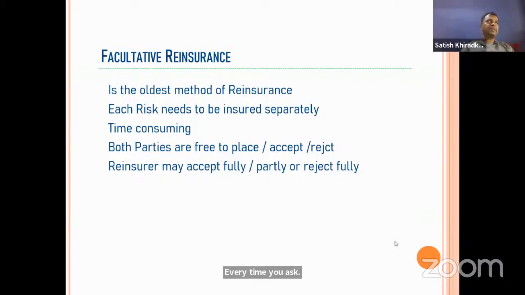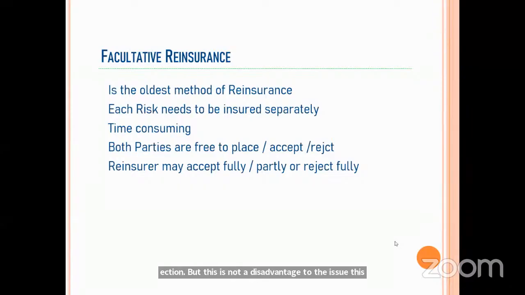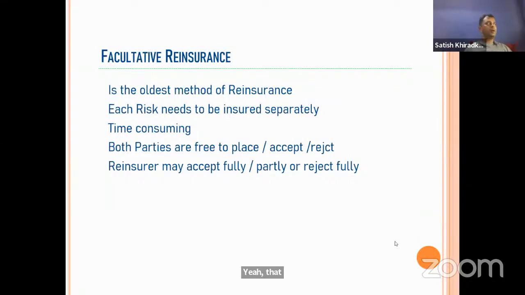Okay, anti-selection is not a disadvantage to the insurance company. It is a disadvantage to the reinsurance company. For the reinsurance company, administrative cost will increase with anti-selection. But to counter it, the reinsurance company is also not giving you a good rate. They are also charging high for this. So a high rate is a disadvantage to the insurance company.